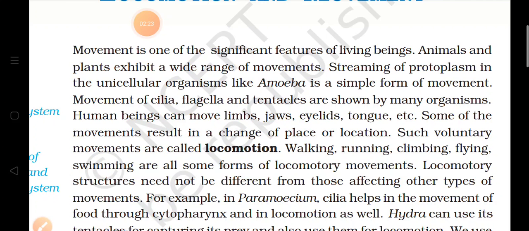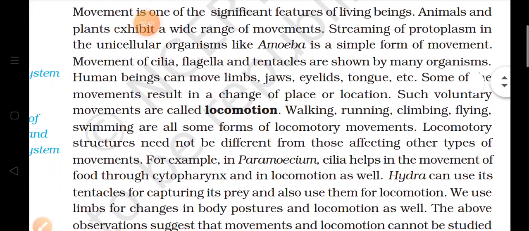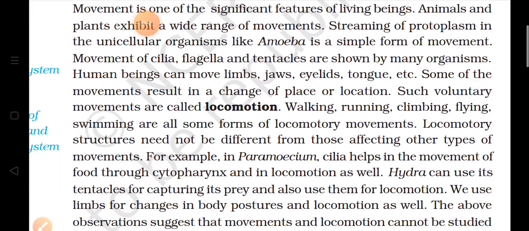And movements which are voluntary and result in a change of place are called locomotion. What is the difference between movement and locomotion? When there is a change of place, then that movement is called locomotion. And simply moving things at their place only is known as movement. So walking, running, climbing, flying, swimming, all these are locomotory movements, because whenever we do these movements, there is a change of position or change of location.